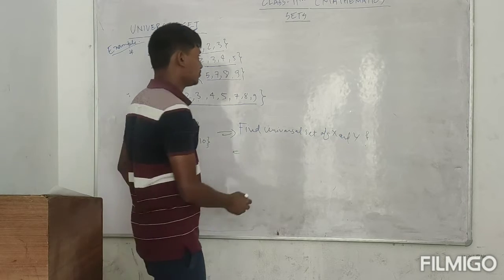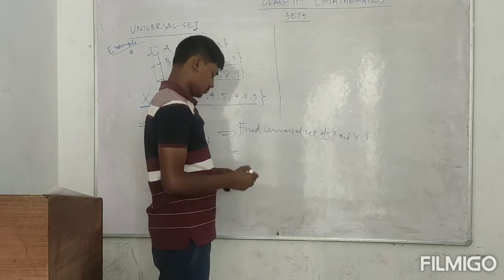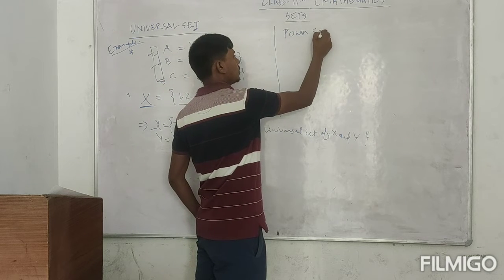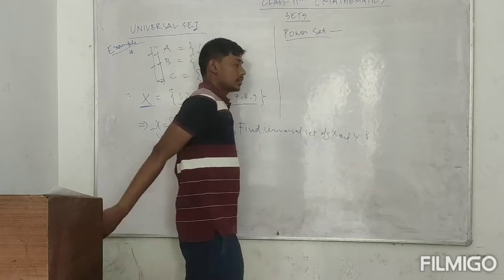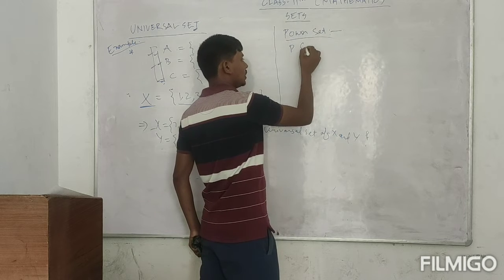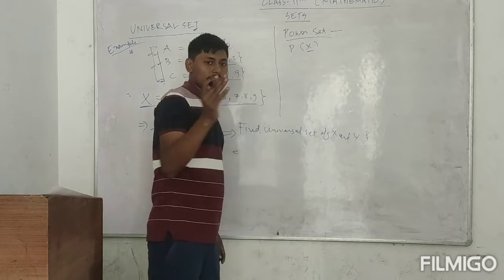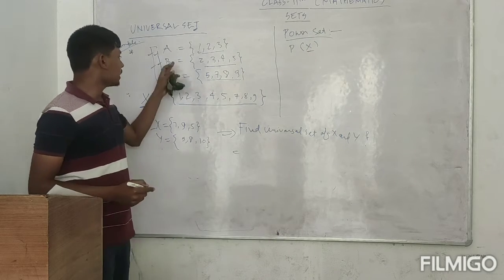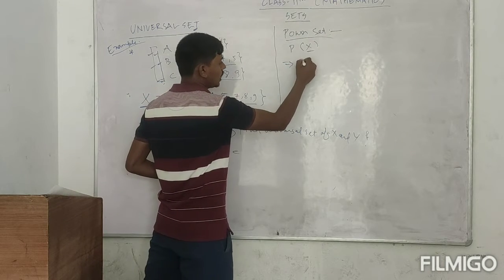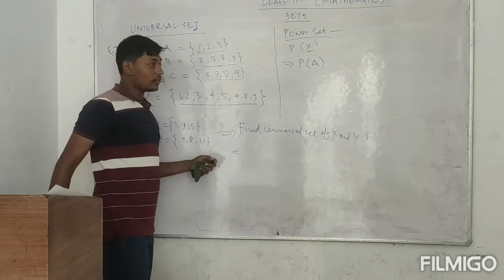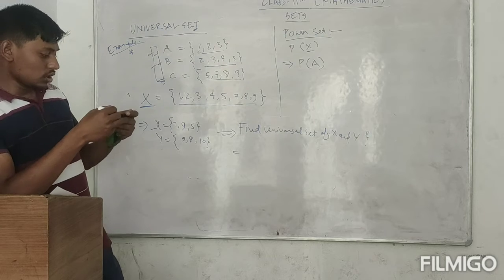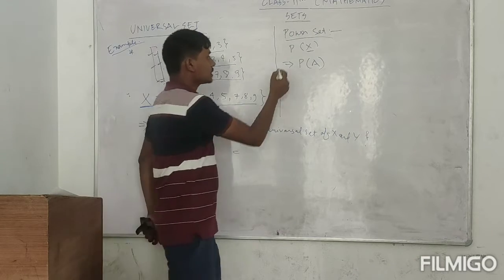Okay? So now I am going on to our next topic, which is power set. So what is power set? Power set is represented by P of X or Y, whatever the set will be. So if you are asked to find the power set of set A, then it will be written in the form P of A. This means power set of set A. The question will be asked like this.